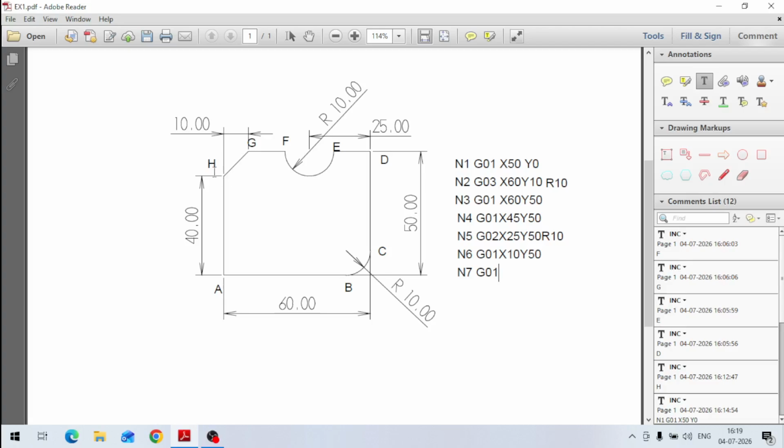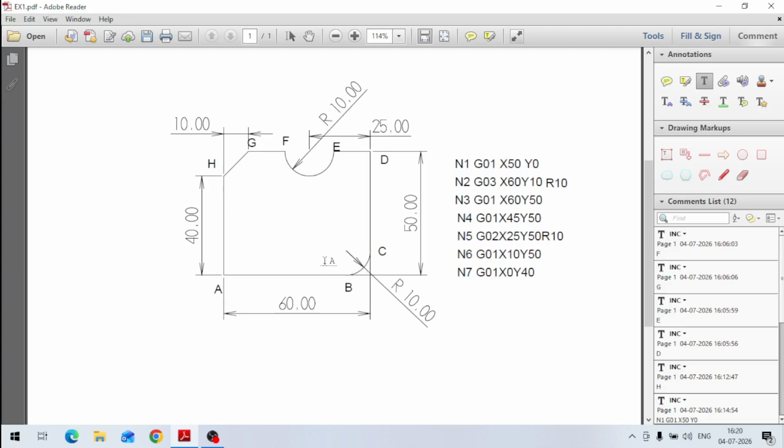X is 0, Y has changed now, Y is 40. So linear cutting will be there like this up to this point, because the coordinates of H are 0 and 40. Okay, again enter.